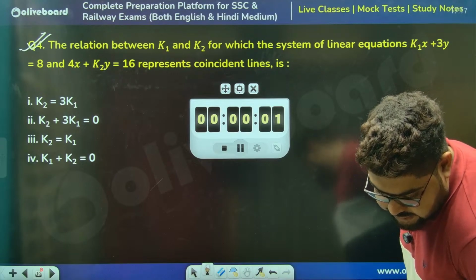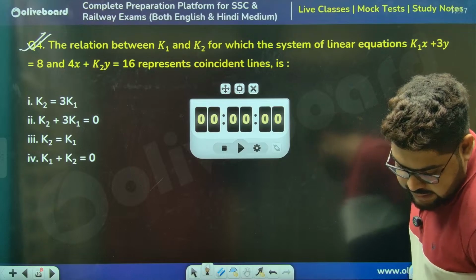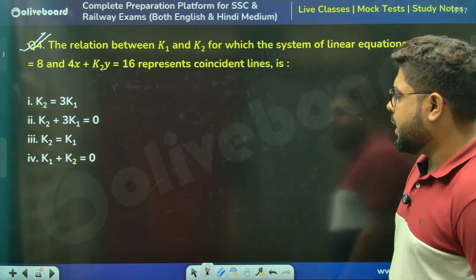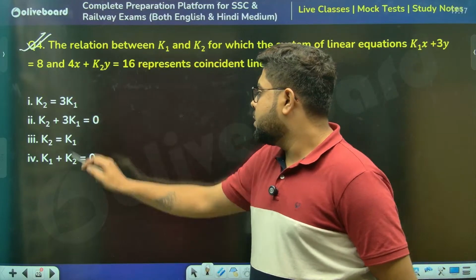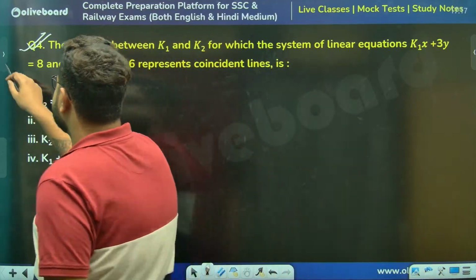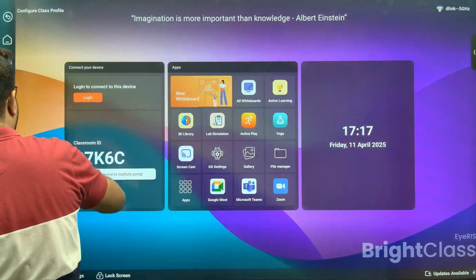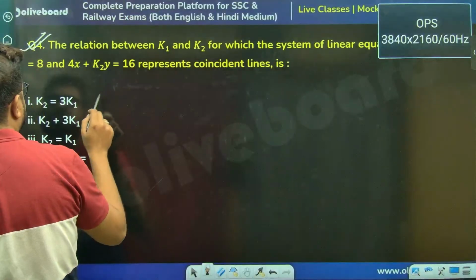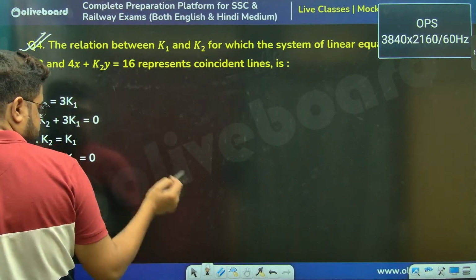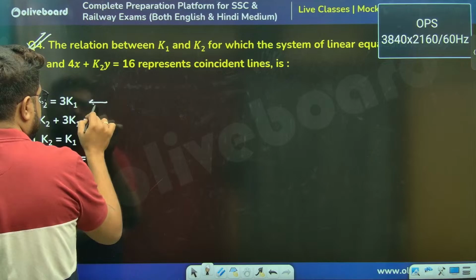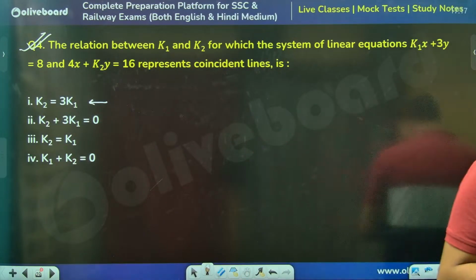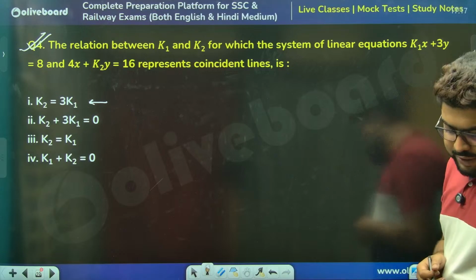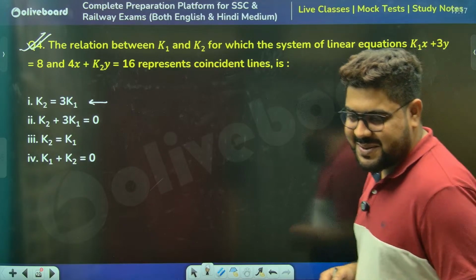Answers. Argamita is saying A. Okay. Fits. This software has some issue. Option A. Anyone else? Nobody else?